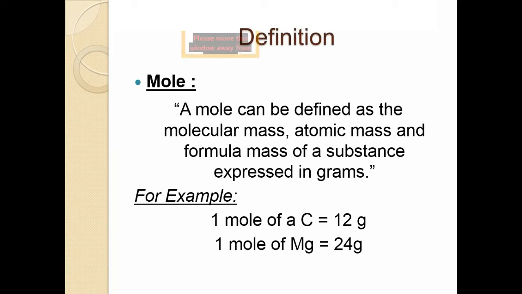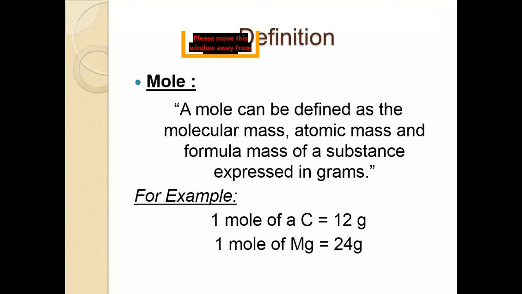In SI unit, the definition of mole is the amount of substance containing as many units. It is also defined as the mass of any substance equal to its atomic mass, molecular mass, or formula mass in grams. In your book, it is given, students, 1 mole of carbon is equal to 12 gram, 1 mole of magnesium is equal to 24 gram, 1 mole of water is equal to 18 gram, 1 mole of carbon dioxide is 44 gram, 1 mole of calcium carbonate CaCO3 is equal to 100 gram, and 1 mole of ferric oxide is 160 gram.